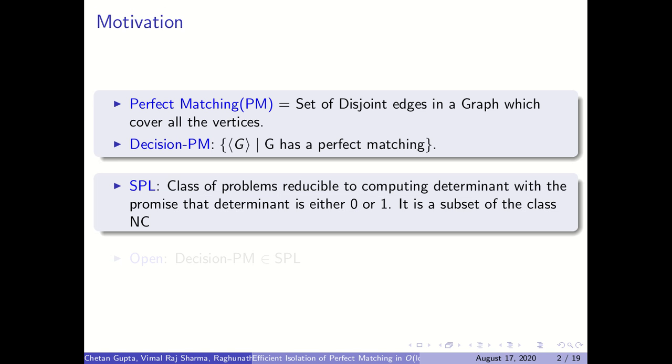SPL is a class of problems that are reducible to computing the determinant of a matrix with the promise that the determinant is either 0 or 1, and it is a subset of the class NC, which is a class of problems that can be solved by parallel algorithms efficiently. It is an open question whether the decision version of perfect matching can be solved in SPL or not.